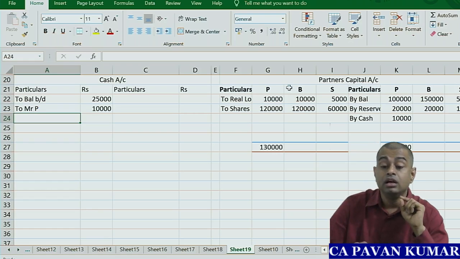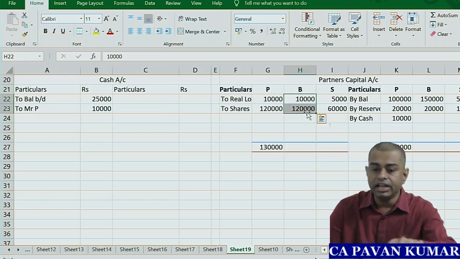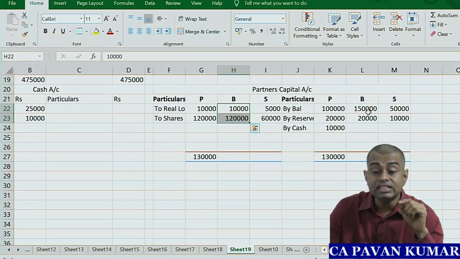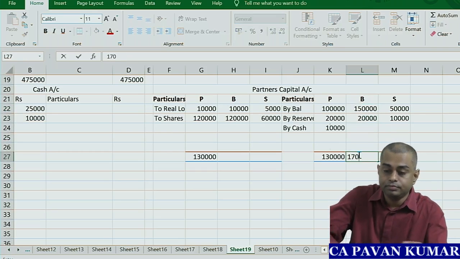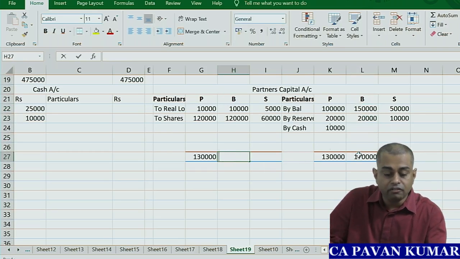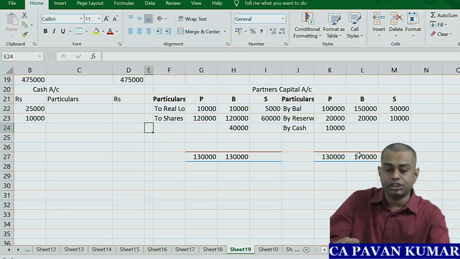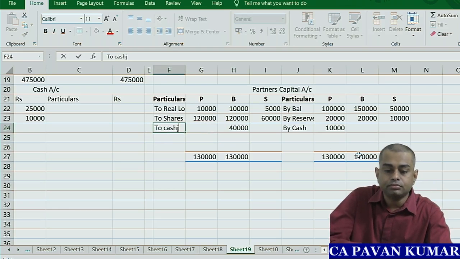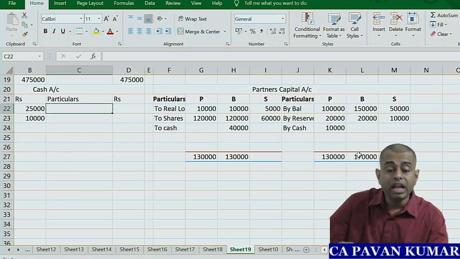Now look at B account. Debits 130, credits 170. So 170 credit, 130 debit. So 40,000 excess, he will take it in cash. So to cash. In cash account, by B 40,000.